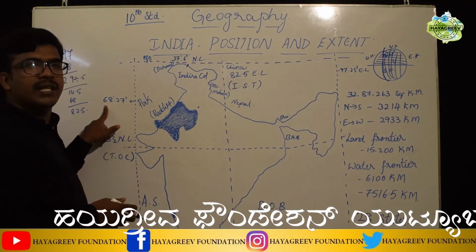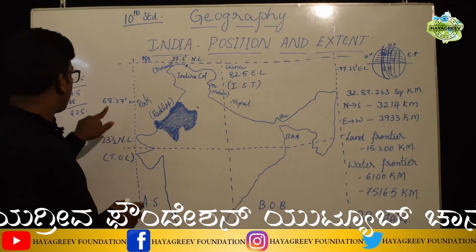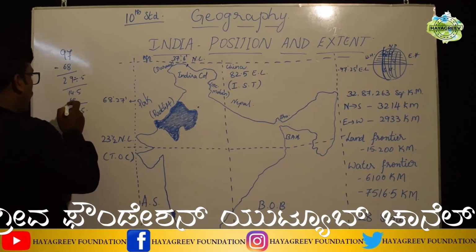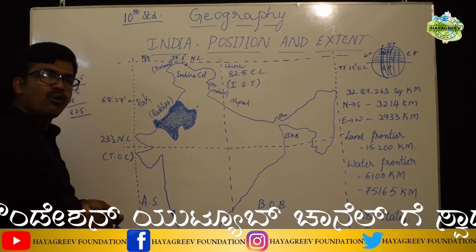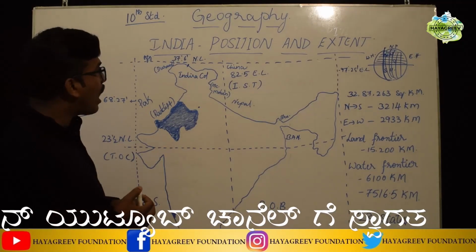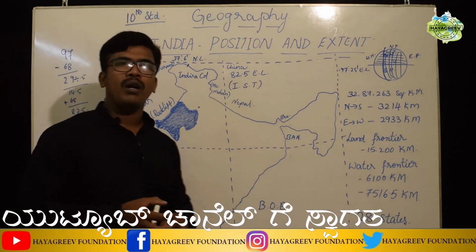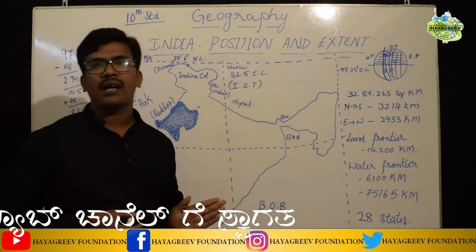Then add it to 68, the beginning longitude: 68 plus 14.5, then we get 82.5. So thus we have considered 82.5 east longitude as Indian Standard Time.